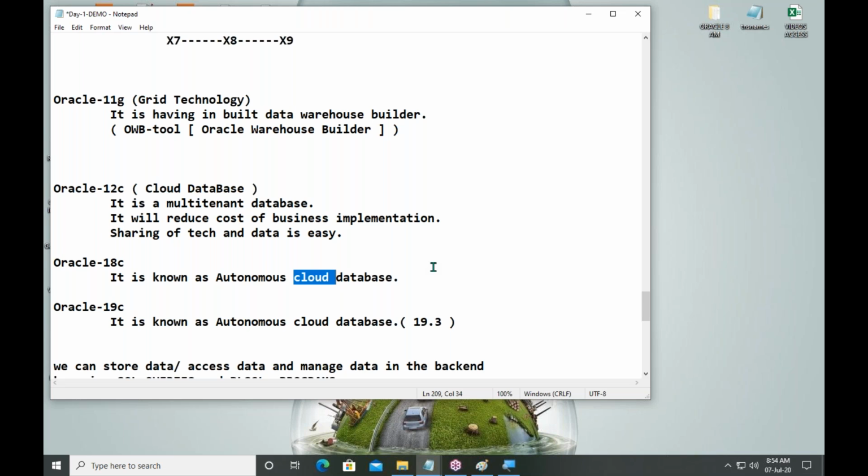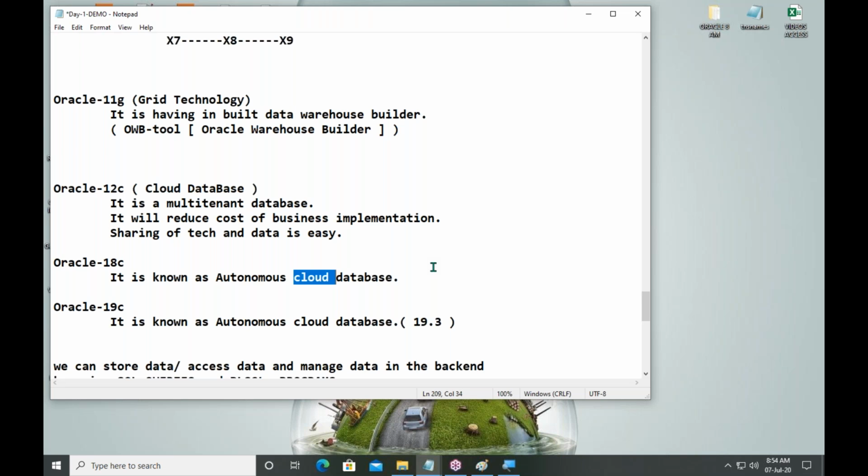Generally, for cloud databases nowadays, two major companies in the world are Amazon Cloud Systems and Oracle Cloud Systems, and recently Microsoft Cloud Systems also entered. But the two big competitors in the world are Amazon and Oracle. I have a company in India, so I have a cloud database.